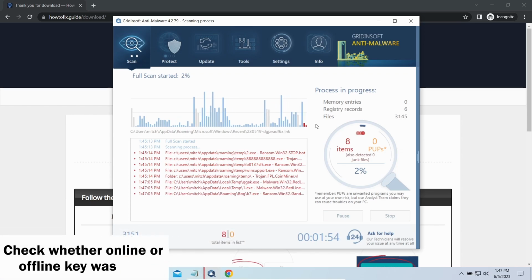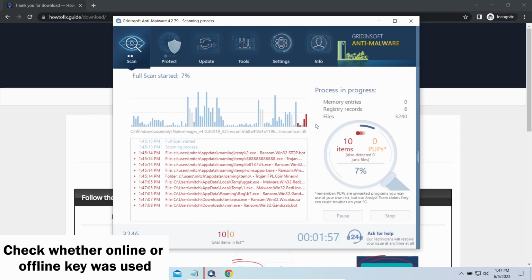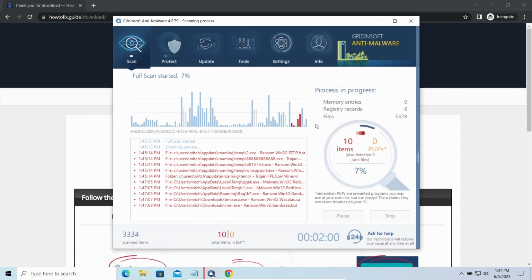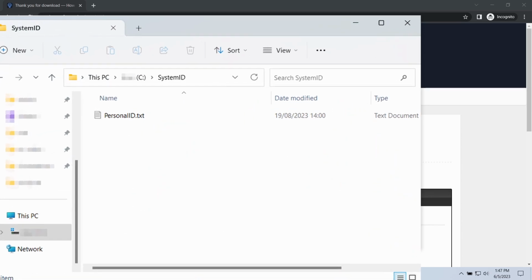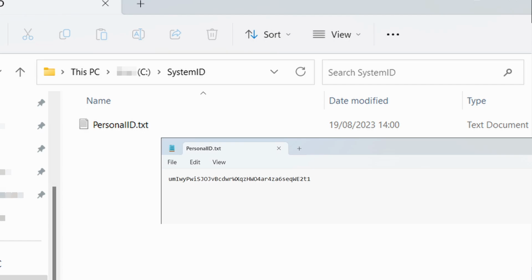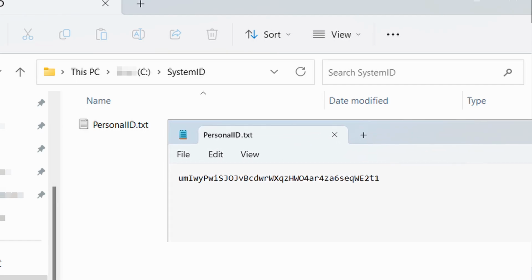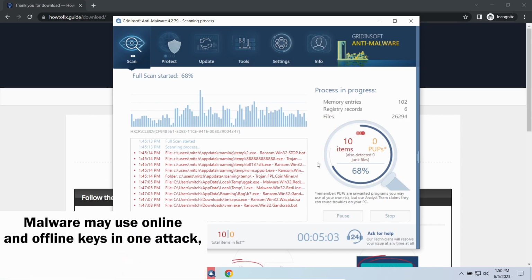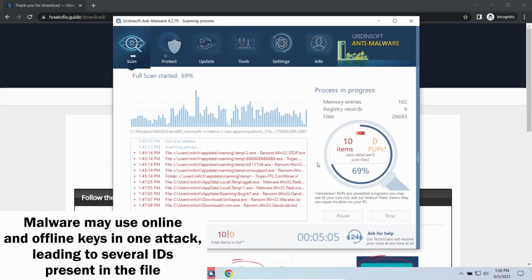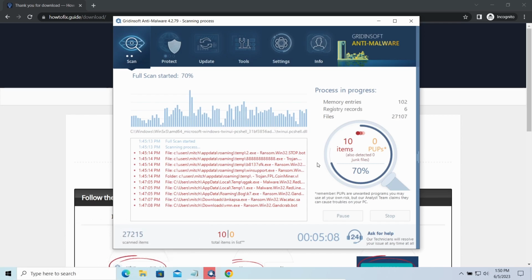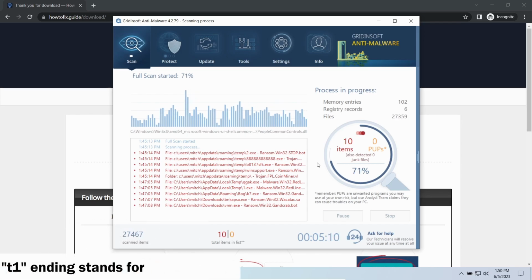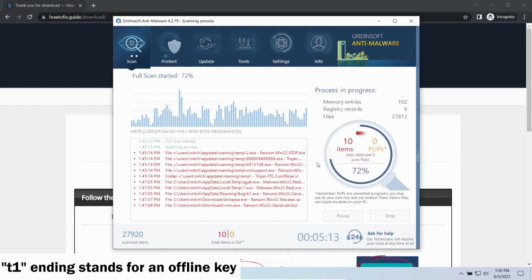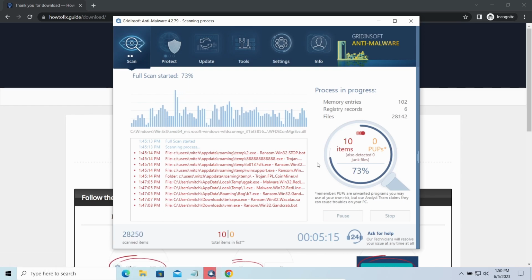However, before making any steps here, you need to check whether files are ciphered with an online or offline key. To check the key type, go to the System ID folder in your system directory and find the personal ID.txt file. This folder and all entries in it are created by ransomware in the process of encryption to store some details regarding the attacked system. The personal ID.txt file contains a single string that is used to identify the victim among others. If the string ends with t1, then malware has used an offline key to encrypt your system. Any other ending on the string means it used an online key.